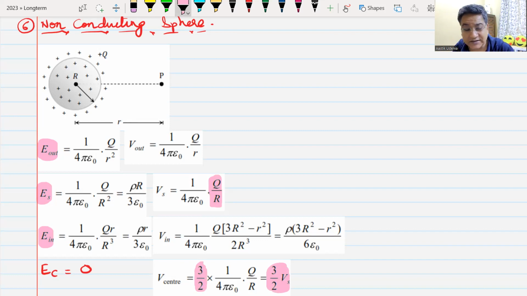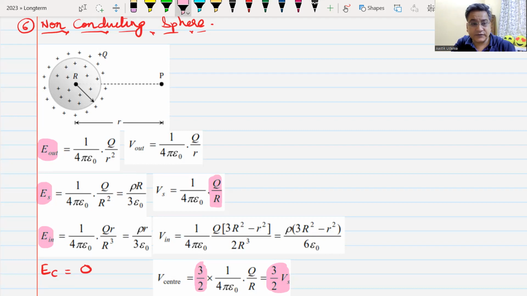Yes. Magnitude wise, it is 3 by 2 times. If it is positive, it will be plus 3 by 4 times. I mean, 3 by 4 positive. If it is negative, it is 3 by 4 minus. Do we understand this? Yes.